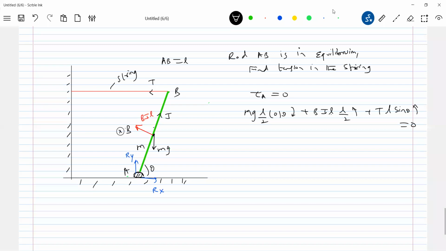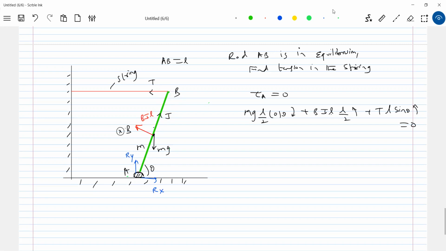Look at the arrows. About point A, mg will set up a clockwise torque. About point A, BIL into L by 2 sets up an anti-clockwise torque. Then the tension. So this distance will be how much? This is L cos theta, sorry, L sine theta. So the perpendicular distance is L sine theta, L sine theta into T.